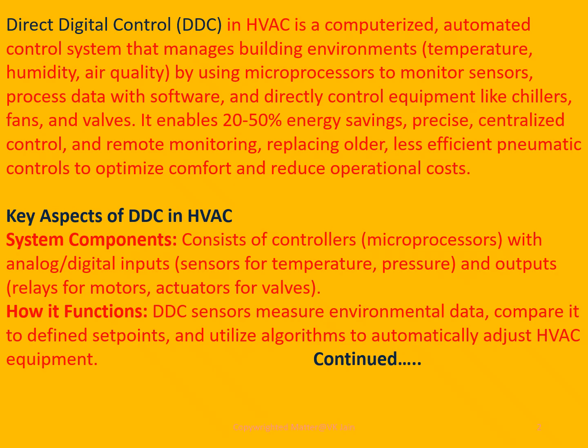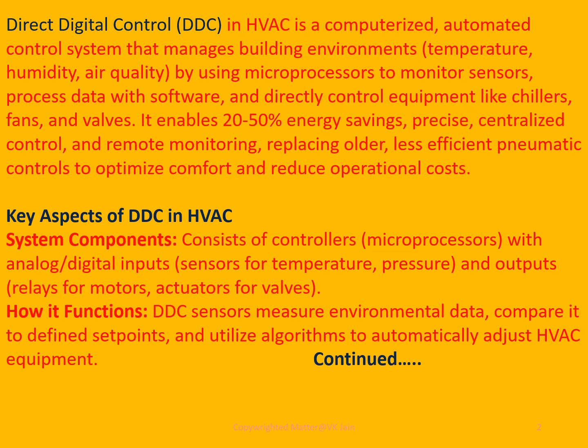DDC in HVAC is a computerized automated control system that manages building environments: the temperature, humidity, and air quality.